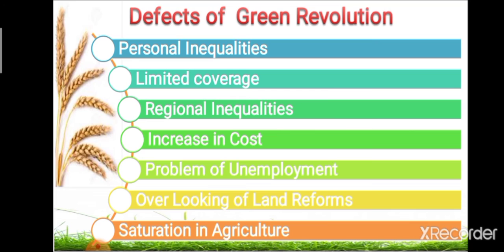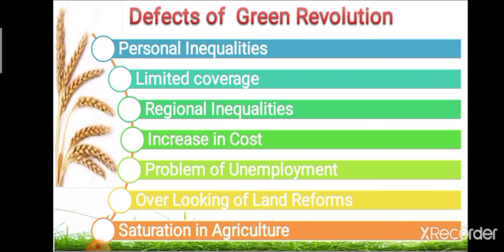It has widened the gap between rich and poor farmers, as the richer farmers have lots of money to invest in new technology or purchase of new machineries, equipment, etc. So he can use the new machineries and increase his production, whereas poorer farmers are unable to purchase such type of new technology. So there is a wide gap between rich and poor farmers. This is the first point, that is personal inequalities.